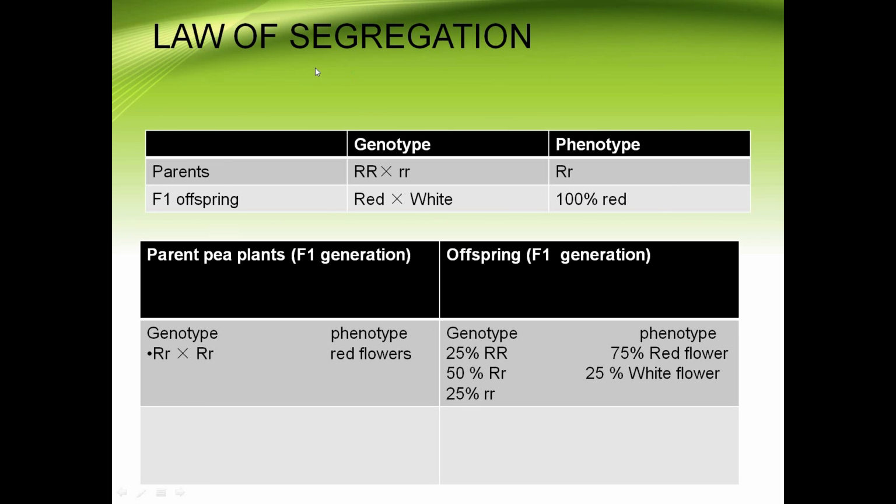Segregation is nothing but separation from each other. They finally separate and produce gametes. So segregation here is nothing but separation of gametes producing the dominant or the recessive character.